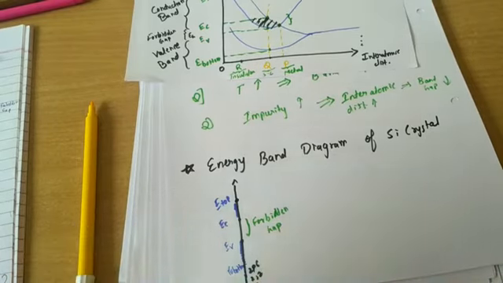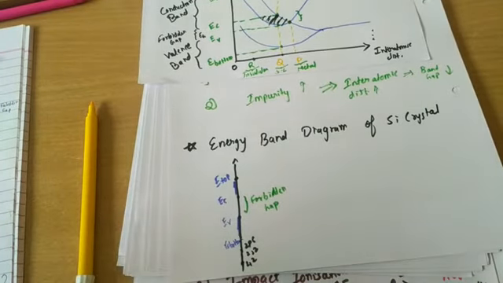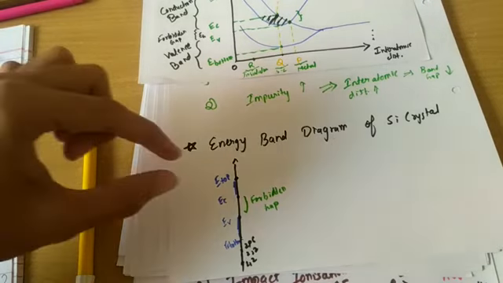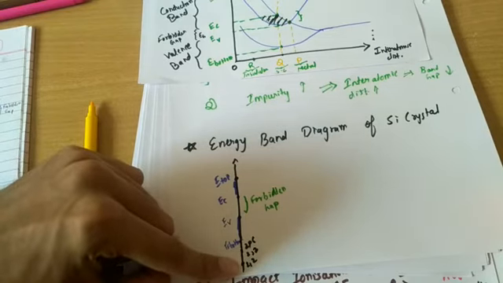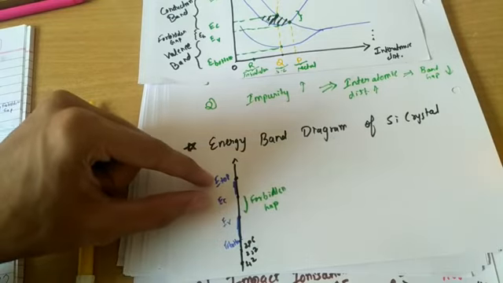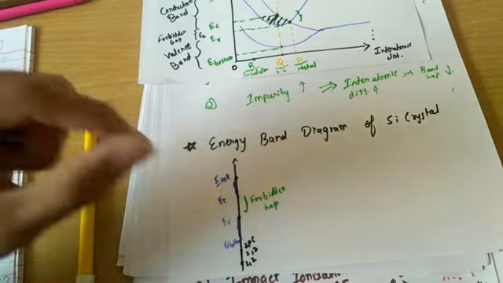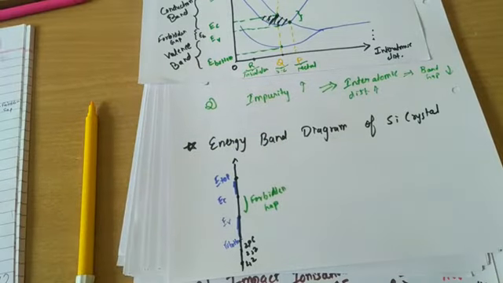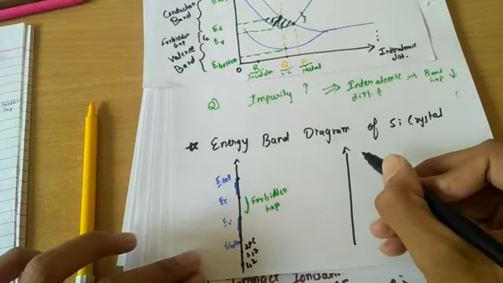Energy band diagrams show the energy states possessed by the electrons in that particular crystal. In a silicon crystal, the electrons will have energy states like 1s2, 2s2, 2p6, or in between EC and E bottom, or in between E top and EC, but it will not have energy states in between, so it is not highlighted. Clear? We can draw energy band diagrams like this, but in actual practice we draw like this.